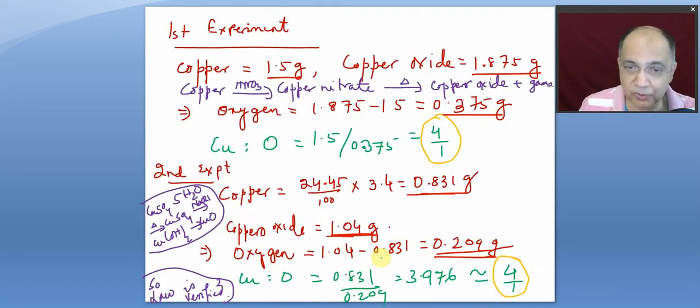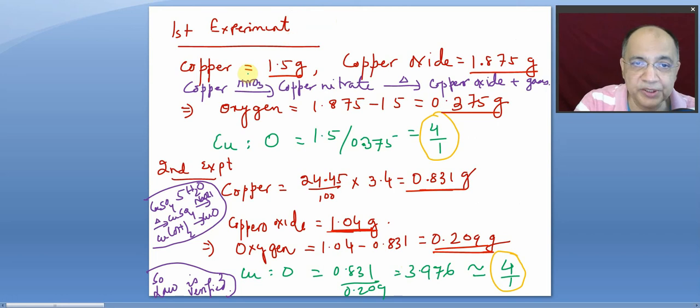This I have already done here. What we have written: in this first copper oxide, the ratio between copper and oxygen by mass was found to be 4 by 1, or 4:1. And in the second experiment, we took this much of copper, 24.45%, and ultimately we get this much of oxide.